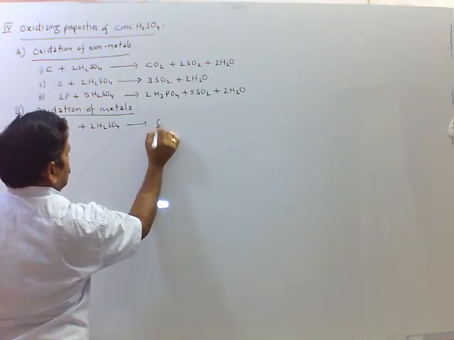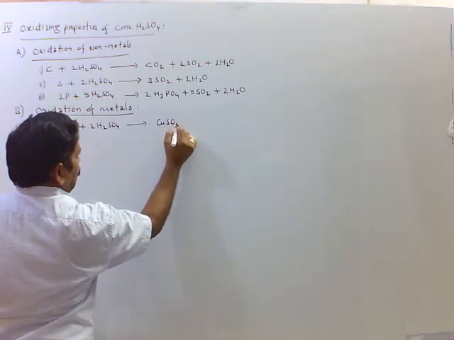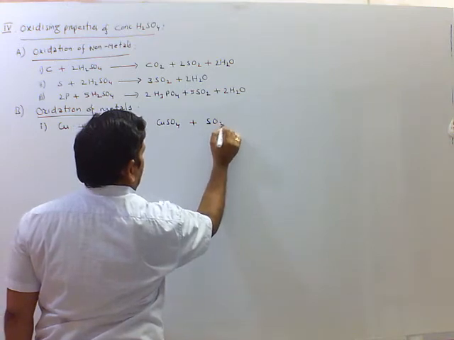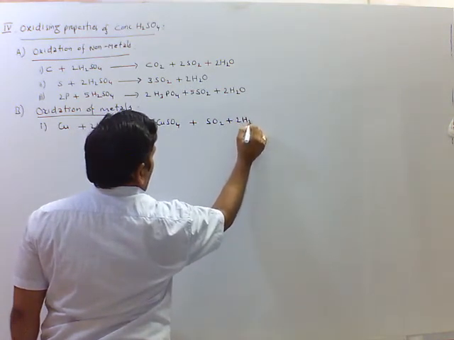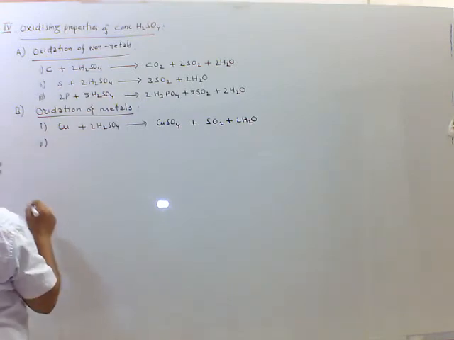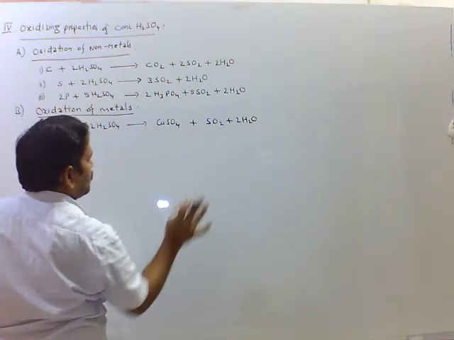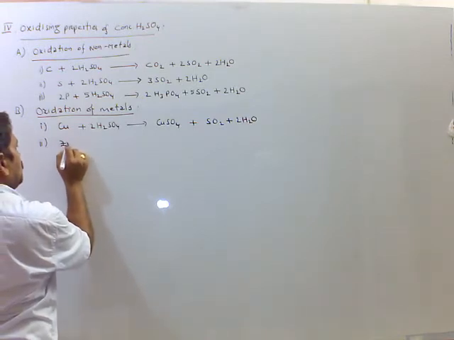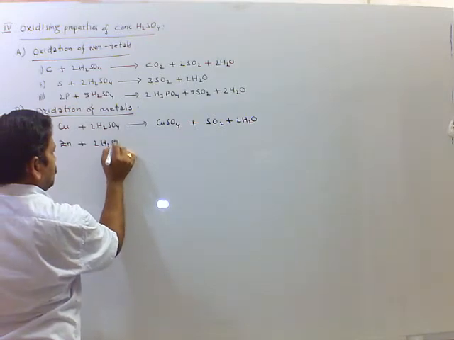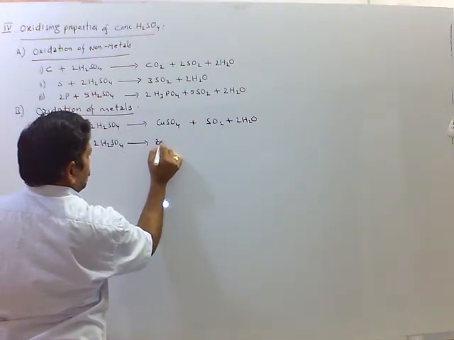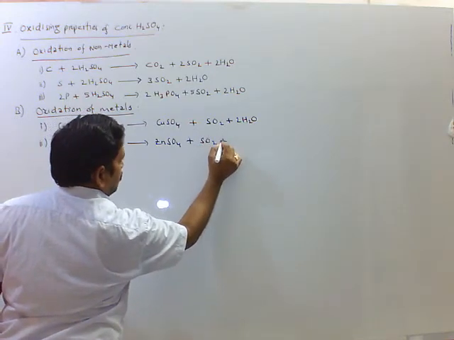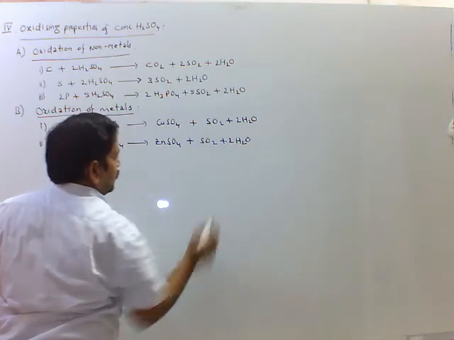We get copper sulfate and sulfur dioxide and 2H2O. Like this with zinc also, giving zinc sulfate, sulfur dioxide and water. Zinc reacts with concentrated sulfuric acid, gives zinc sulfate, sulfur dioxide and water.